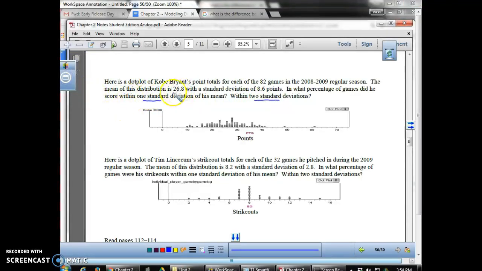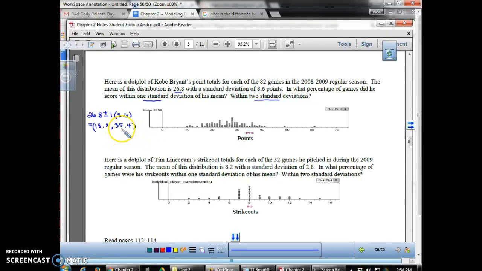So first I'll start with the mean at 26.8, and I'll add and subtract 1 standard deviation, which is 8.6. That's going to give me an interval between 18.2 and 35.4. So 18.2 and 35.4. And I'm just going to write it in interval notation.